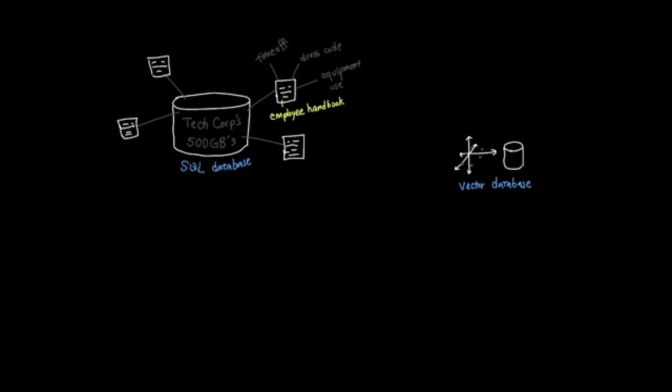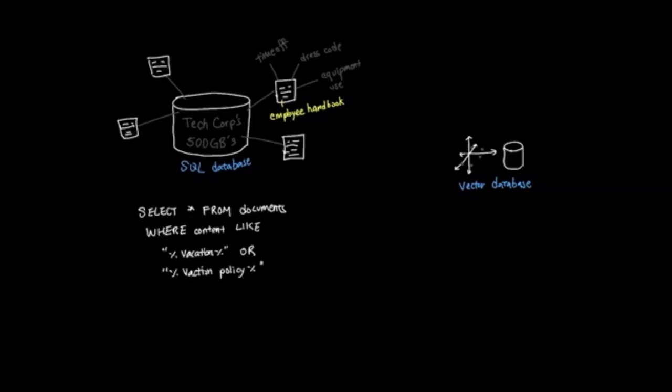In a conventional approach, where data is stored in a structured database like SQL, you typically need to do some amount of similarity search, like SELECT * FROM documents WHERE content LIKE '%vacation%' or '%vacation policy%', with a wildcard before and after, to look for details about questions on holiday. To expand your result set, you might increase the scope by adding VAC or VAC space POL. However, the drawback to this approach is that it puts the onus on the person searching for the data to get the search term formatted correctly.